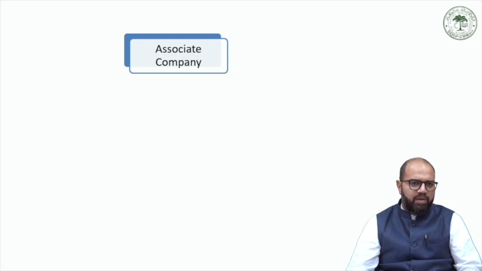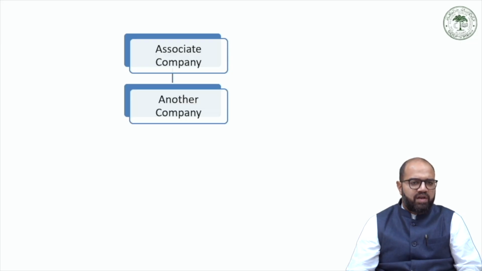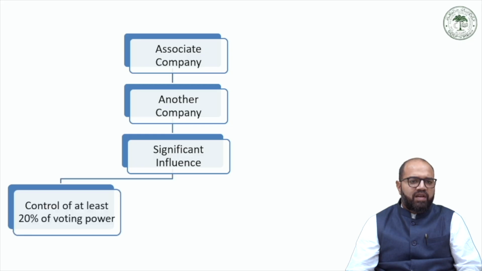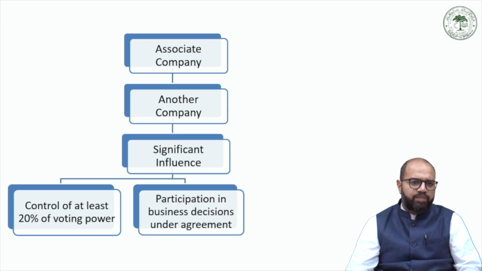Now we will look at the meaning of the word significant influence in the context of an associate company. So if there is an associate company, again as a relative expression, it is with reference to another company, and that another company exercises significant influence through the following ways. First, control of at least 20% of the voting power. This control over at least 20% of the voting power comes through ownership of shares.